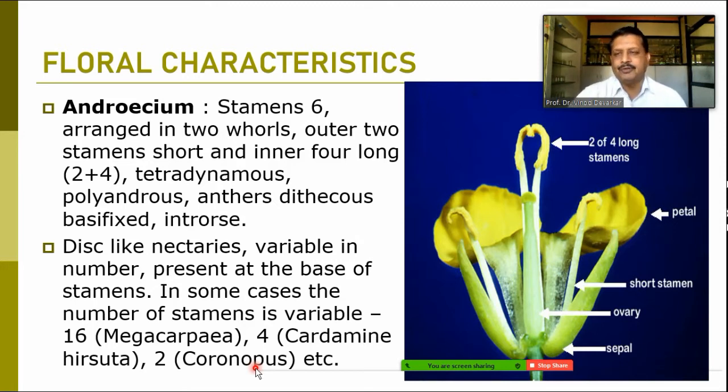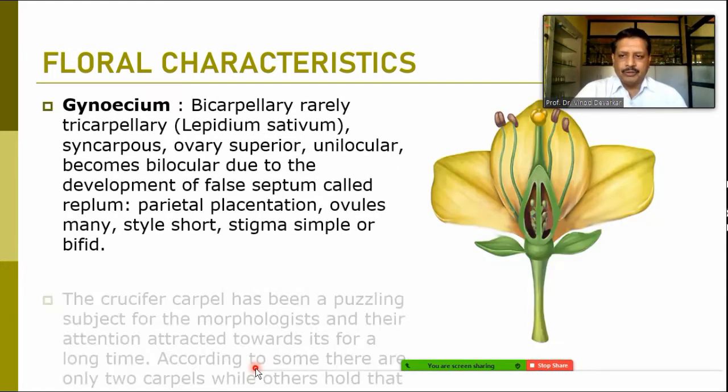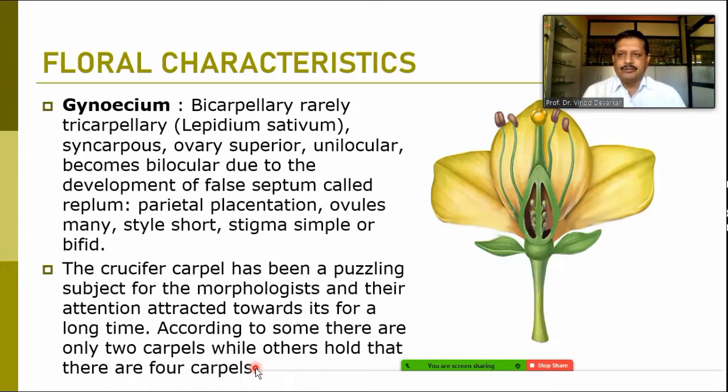When we talk about the gynoecium, or the female reproductive structures in the flower, these are normally a bicarpellary syncarpous ovary. So here you can find the two locules and two ovaries fused. So it is a bicarpellary syncarpous ovary in most of the cases. Rarely we find a tricarpellary ovary. It is only in Lepidium sativum. Otherwise, the ovary is at the superior position. It means that the calyx, corolla, and androecium are at a lower position than the ovary.